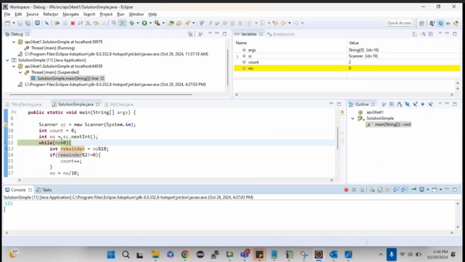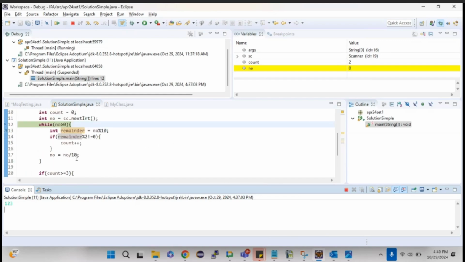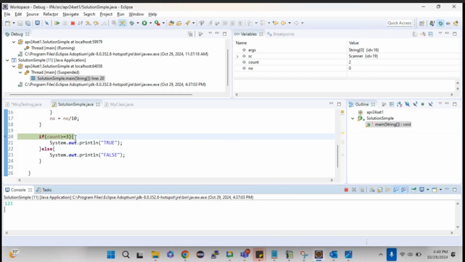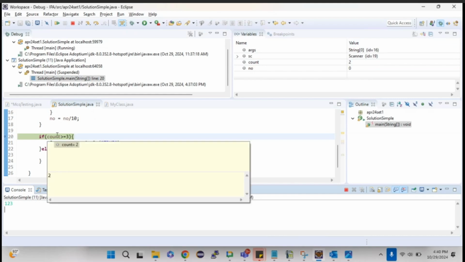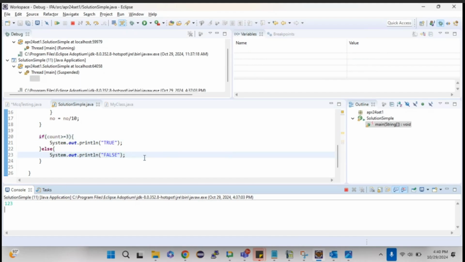Okay. So outside the while, I'll be writing if else. If the count is greater than or equal to 3, then I should print true, else I should print false. So now what is the count value? Only 2, right? So it will come out of the loop and check the condition if greater than or equal to 3 or not. Obviously the count 2 is not greater than or equal to 3. So it will straight away go to the else condition and it will print false. That's it.